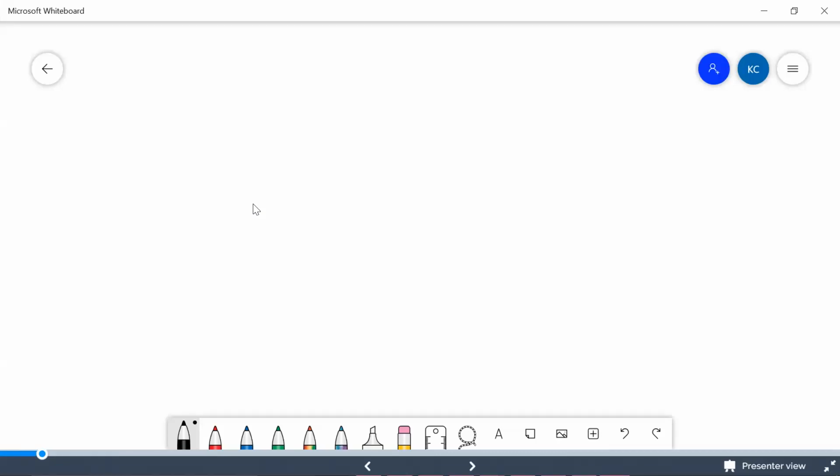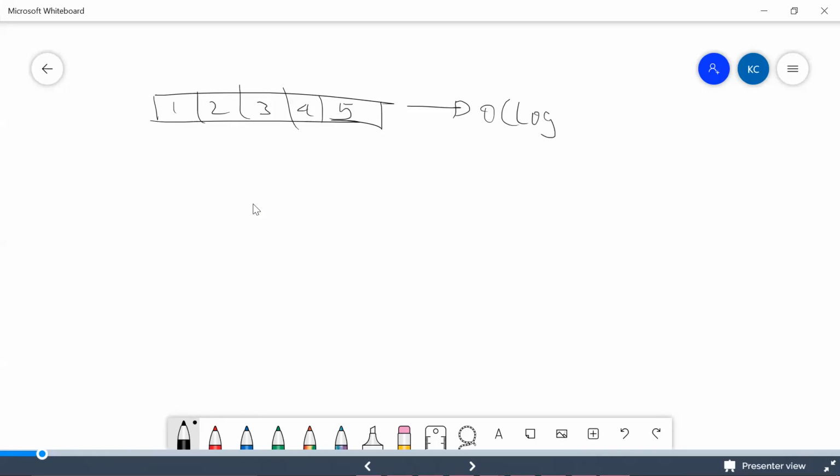let's say there is an array, something like this, and let's say it has 1 2 3 4 5, and you need to search for 5. Since this is a sorted array, I can use a binary search and can do it in order of log n time, right?